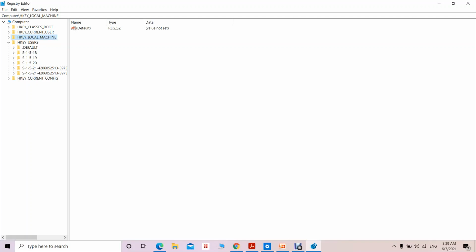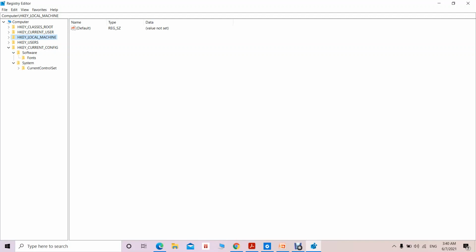Okay, and then we are having this HKEY_CURRENT_CONFIG. Okay, so this particular current configuration maintains the profile, like what is the current configuration of your system, the software you have installed and the system related configuration, so that is maintained in this particular HKEY_CURRENT_CONFIG.